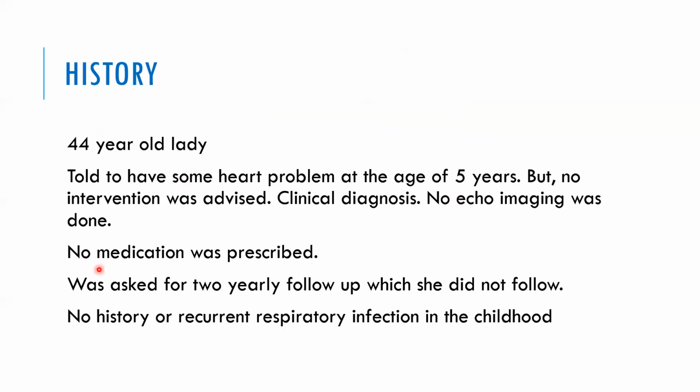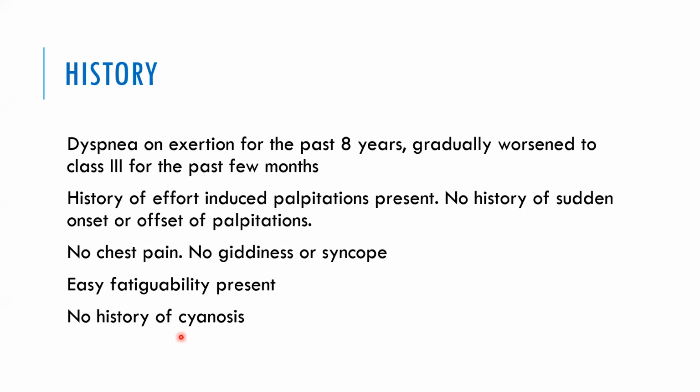No medication was prescribed. She was asked for a 2-yearly follow-up, which she did not follow. So she simply left it. No history of recurrent respiratory infection in childhood. For the past 8 years, she has had dyspnea on exertion, which gradually worsened to class 3 for the past few months. History of effort-induced palpitations present. No history of sudden onset or offset of the palpitations. No chest pain, no giddiness or syncope. History of easy fatigability present.